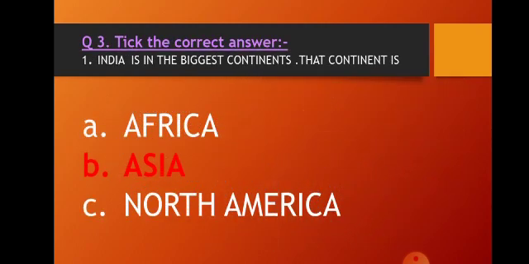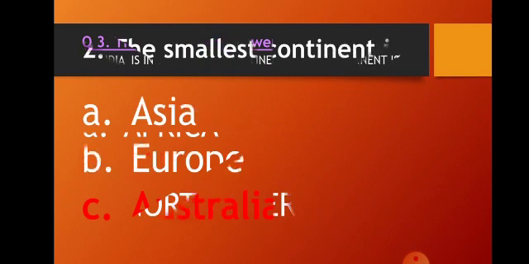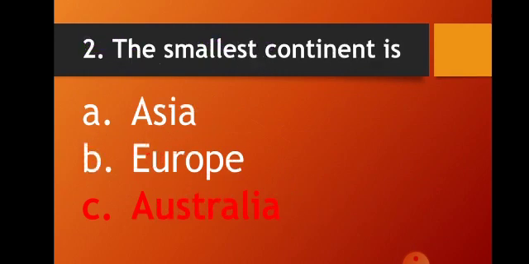Now question number 3. Take the correct answer. Which is the biggest continent? The options are Africa, Asia, and North America. The answer is Asia. Take the answer Asia. Next one. The smallest continent is, the options are Asia, Europe, Australia, and the answer is Australia.